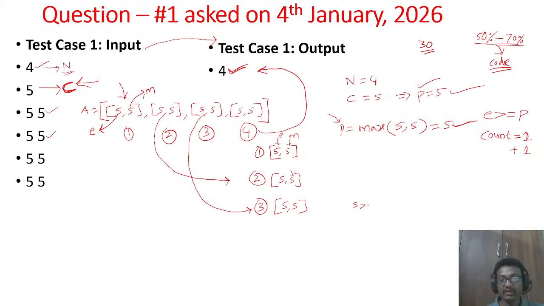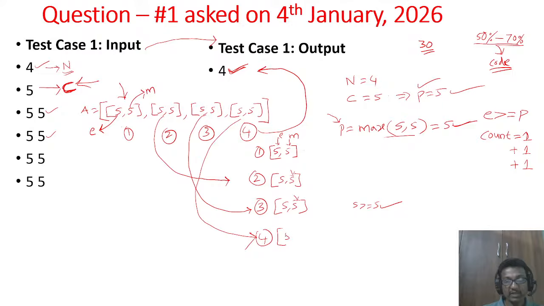5 greater than or equal to 5. That means expertise is greater than or equal to complexity. Yes. So this chef can also cook the dish. We add one more chef to the count. The number of chefs becomes 3 here. Then update the complexity. Since the messiness is 5, maximum of 5 comma 5 becomes 5 only, it won't change. Then we'll take the fourth chef's turn.